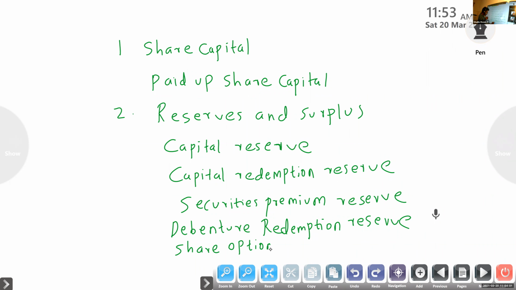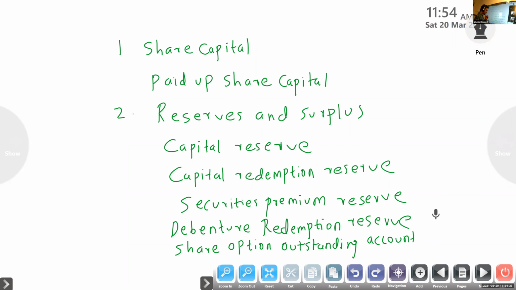Outstanding expense is a current liability, but this is a liability. What does share option outstanding account mean? Here we are giving an option to the employees. They can purchase company shares at a price below the market price. So that is share option outstanding account.